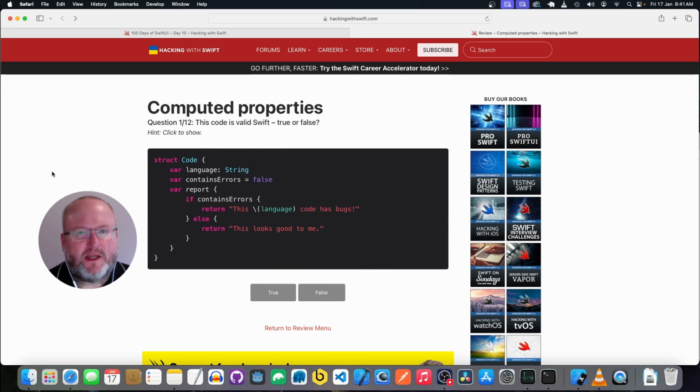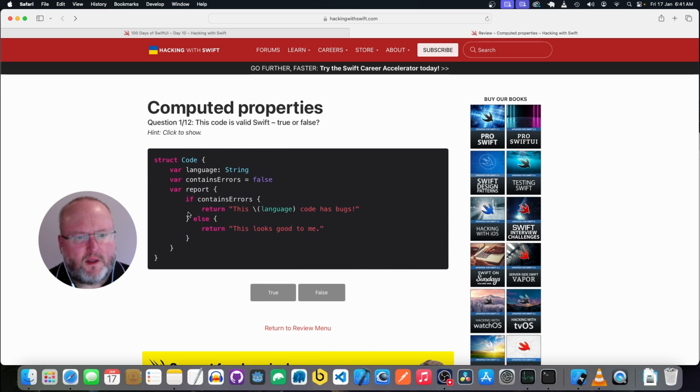Okay, now I'm going to do the test for computed properties. So struct code with a property language, which is a string. Property contains errors, which is a boolean defaulting to false. And a property report.